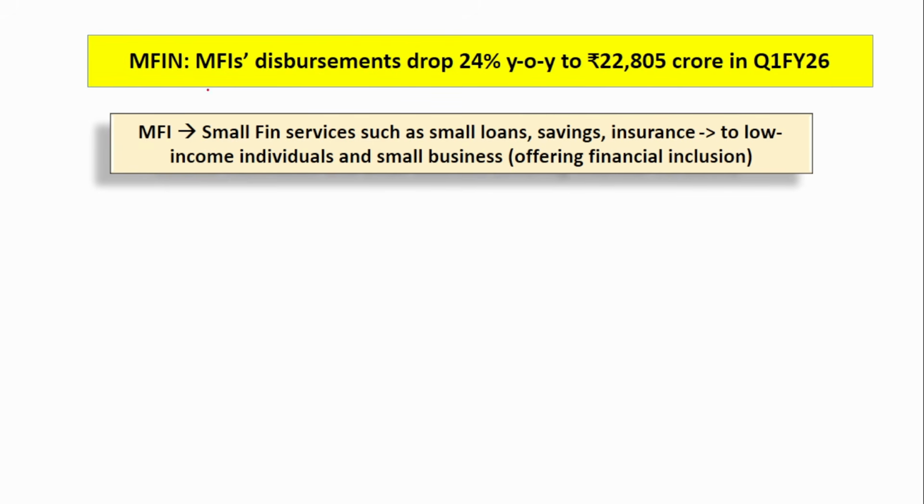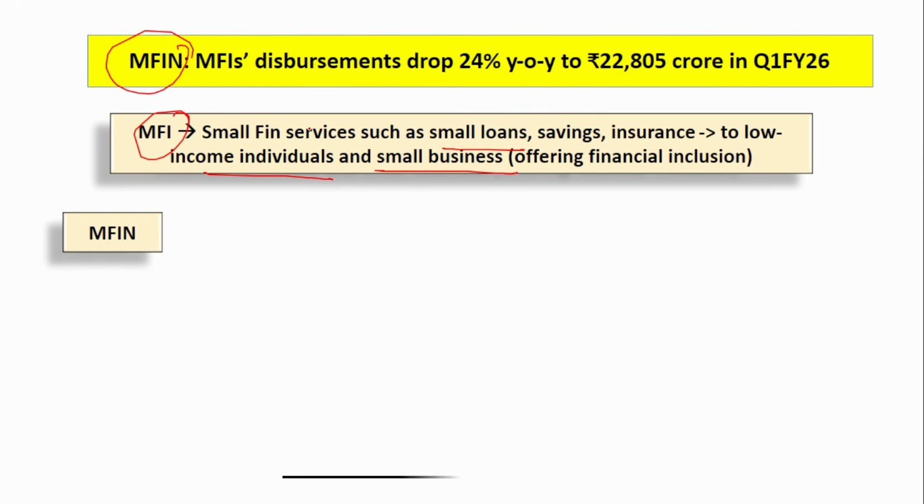Next is about a report that has been released by the Microfinance Industry Network. This is a report related to microfinance institutions, and what the asset under management is, that is, how much loan they have provided. So what is a microfinance institution? It is an institution that provides small loans to low income individuals and to small businesses for whom reaching the traditional banking system is a hindrance. Reaching traditional banking is a little difficult for them, and these institutions serve them.